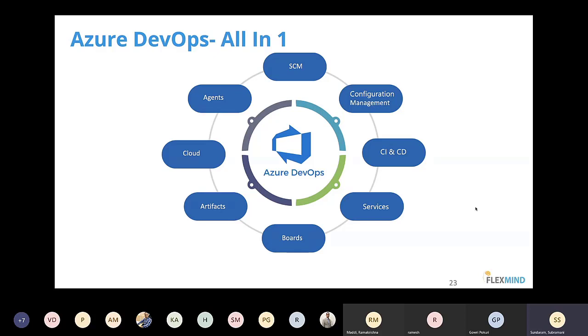So having all these features together in a single tool will help you to master yourself in the industry. If you put this expert-level certification on your resume and tell people, okay, I know Azure DevOps, which obviously an interviewer would expect, like, okay, you know at least 5-6 tools together in this single tool called Azure DevOps. That is the kind of privilege this tool gives you when you start learning about it.